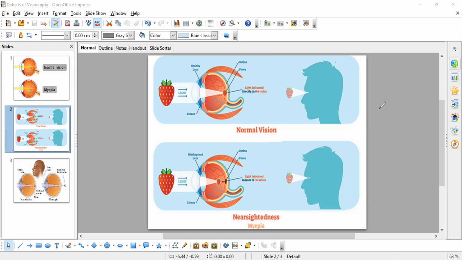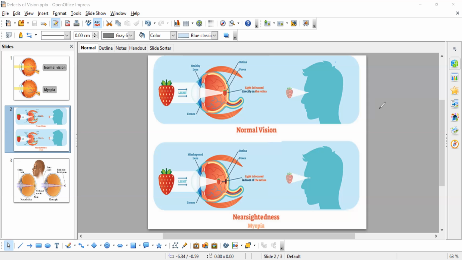If you have myopia, you can see only objects that are nearer to you, and you will not have long sight. Objects which are a little bit far away, you cannot see. You will get a blurred image. You cannot see clearly. So that problem is called myopia. It is also called nearsightedness.